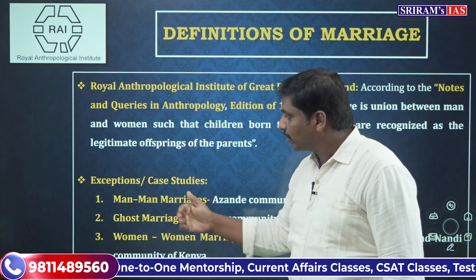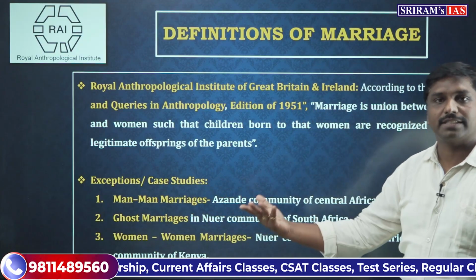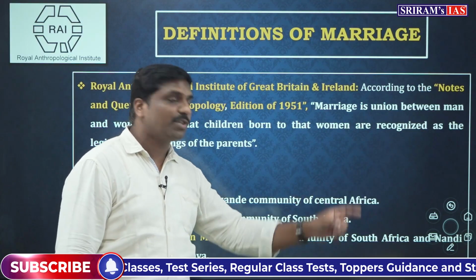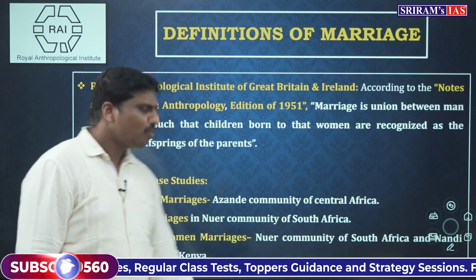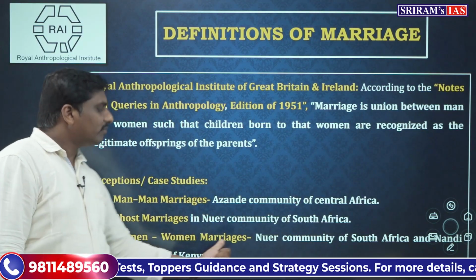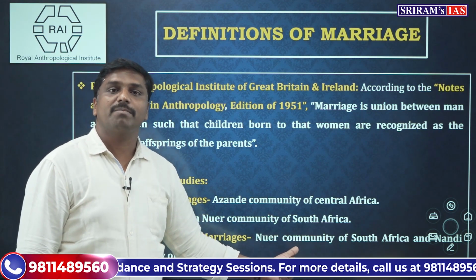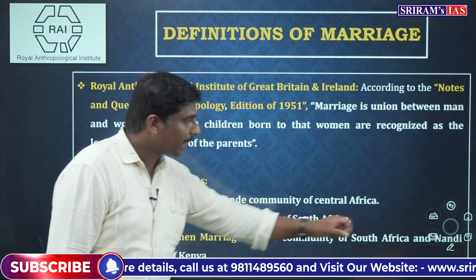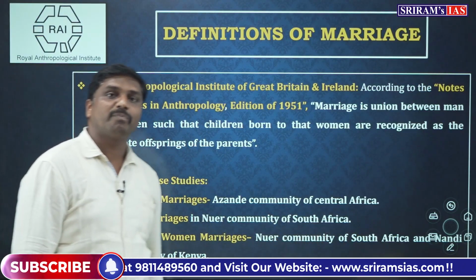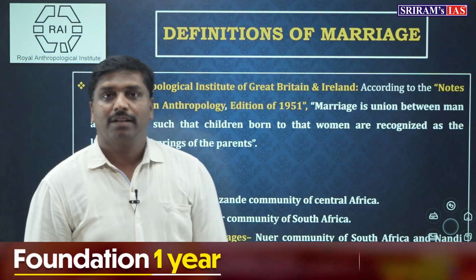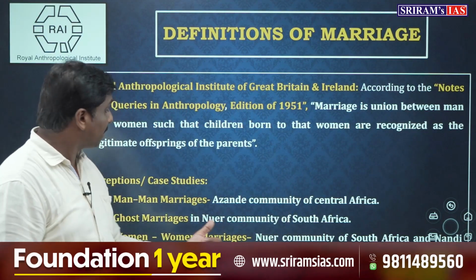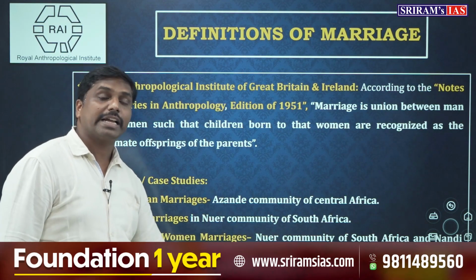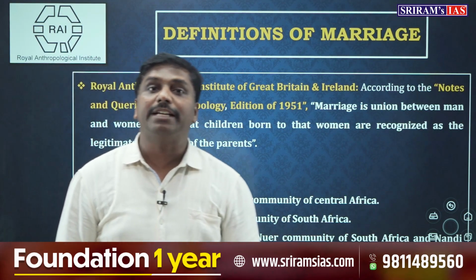So what about the man-to-man marriages which exist in some communities, as we have already discussed, the Azande community of Central Africa? And what about the woman-to-woman marriages that exist in communities like the Nuer of South Sudan and the Nandi community of Kenya? And what about special types of marriages called ghost marriages, which again exist in the Nuer community?